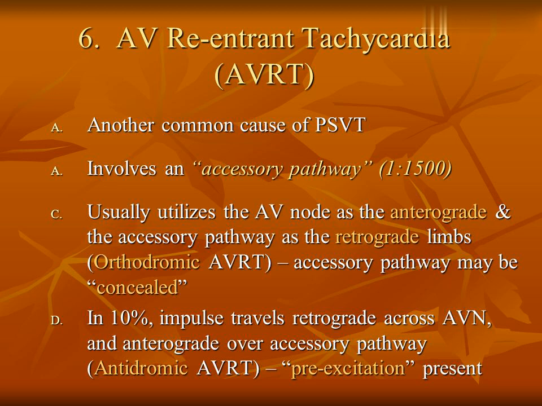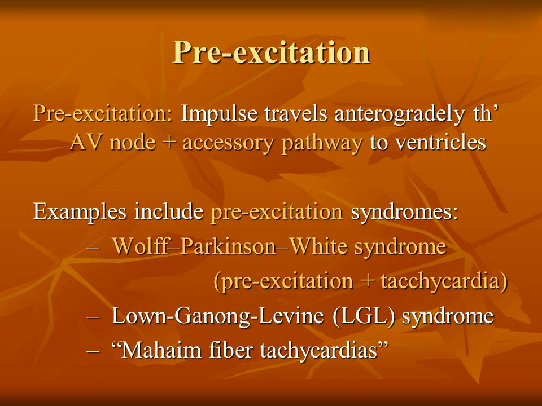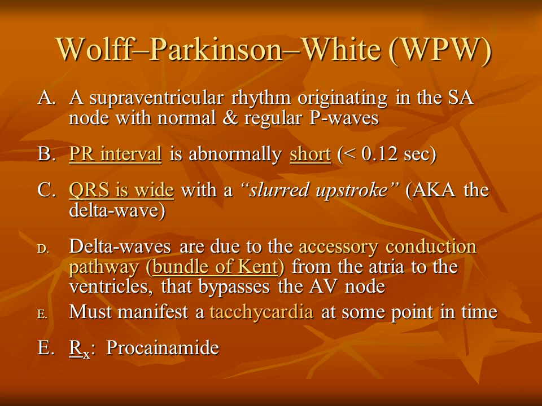Antidromic AVRT: pre-excitation present. In pre-excitation, the impulse travels antegradely through the AV node plus the accessory pathway to the ventricles. Examples include pre-excitation syndromes: Wolff-Parkinson-White syndrome; pre-excitation plus tachycardia, Lown-Ganong-Levine, LGL, syndrome; and Mahaim fiber tachycardias. Wolff-Parkinson-White, WPW.